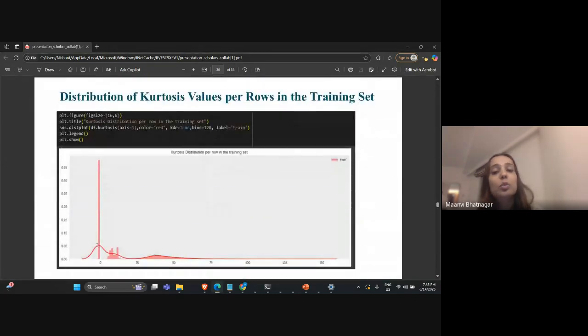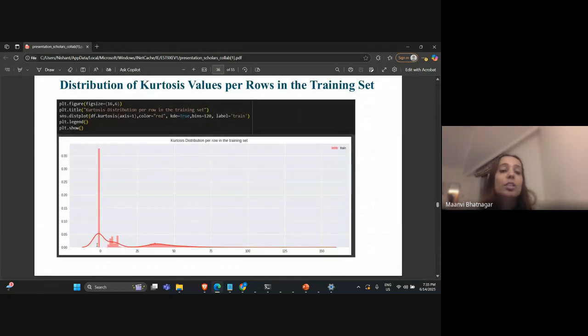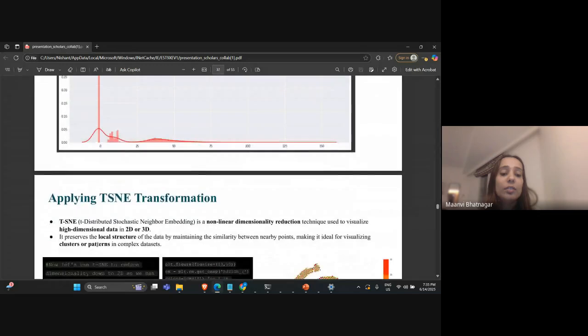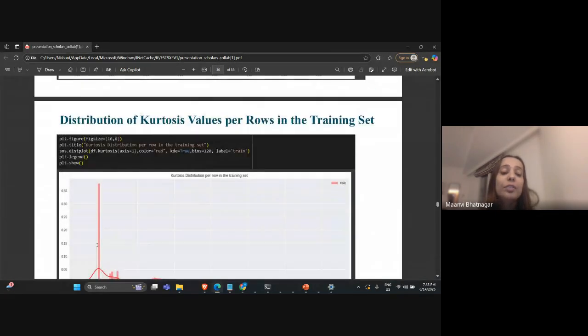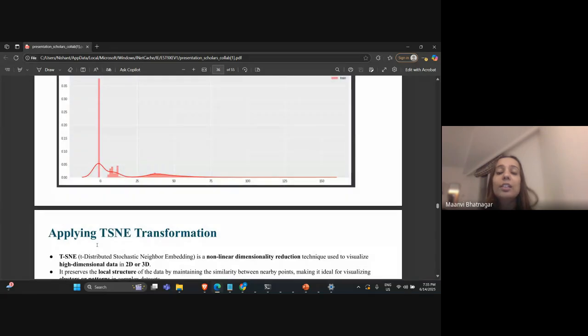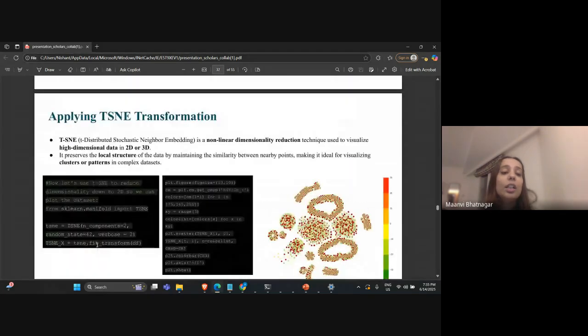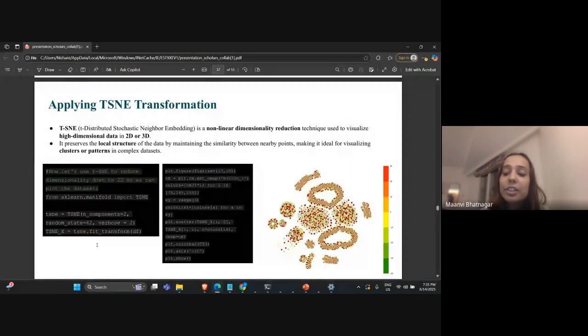Next, kurtosis has again been calculated. So different statistical techniques have been used just to get a brief glance of how the statistically different features are present in our system. It's just for seeing purposes, because if we see something visually, it becomes better for our understanding.